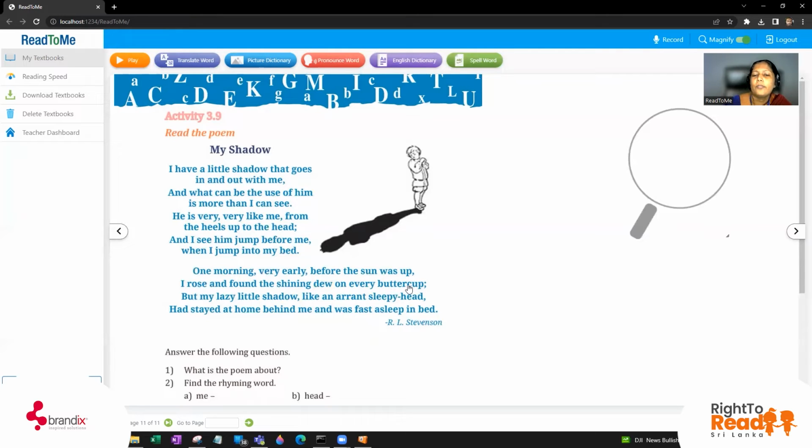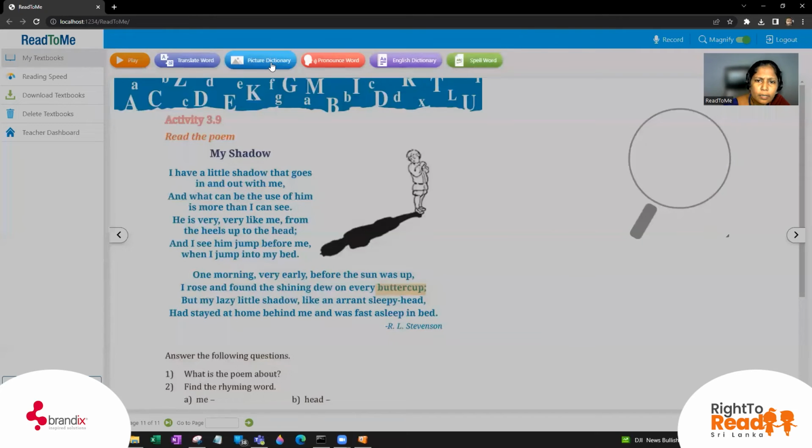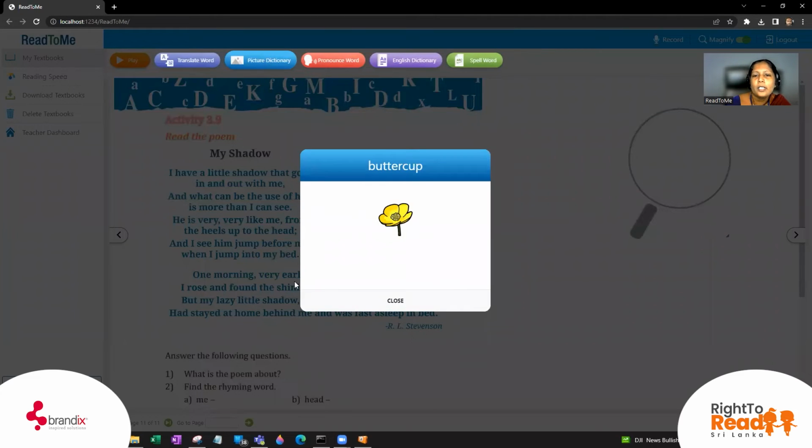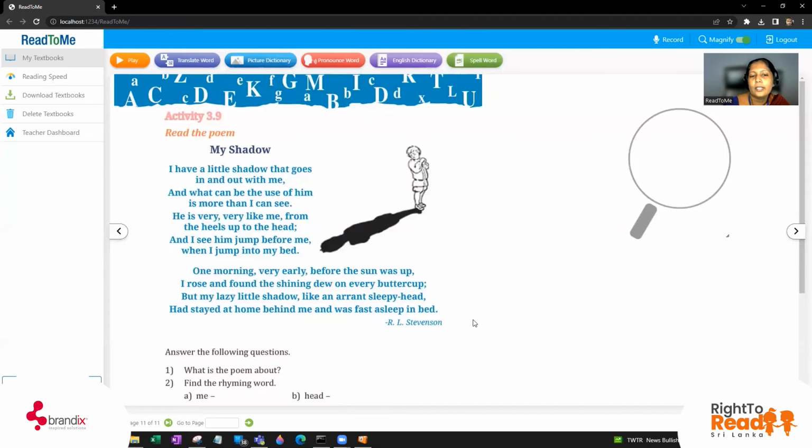So buttercup. What do you mean by buttercup? We'll see the picture dictionary and see. Yes, this is a flower, right? So you can see these flowers. Actually, you know the fact that who is the name of the poet? That is R.L. Stevenson. So from the name, you know that this person is not coming from Sri Lanka or any other South Asian country. He's a Western poet. So because of that, this buttercup, the flower buttercup, can be seen in Western countries. It's a yellow color flower, right?